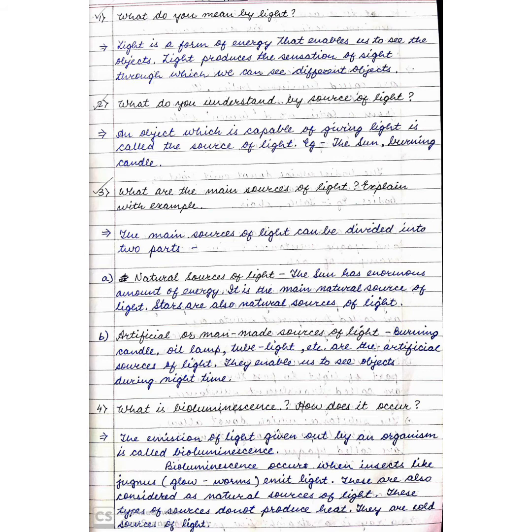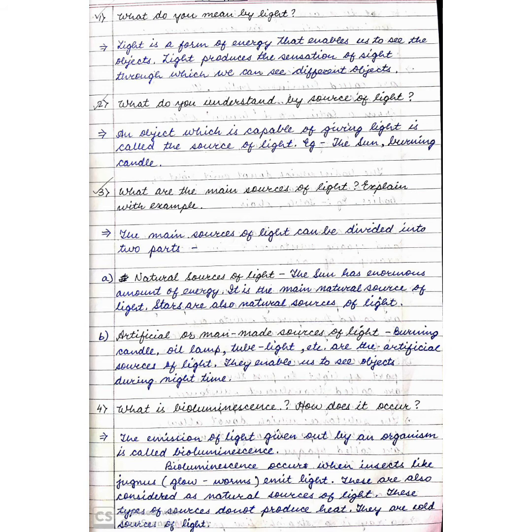What is bioluminescence? How does it occur? The emission of light given out by an organism is called bioluminescence. It occurs when insects like glowworm or jugnuns emit light. These are also considered as natural sources of light. These types of sources do not produce heat. They are called cold sources of light. Since these type of sources of light, like jugnuns, do not emit heat, they are called cold sources of light.